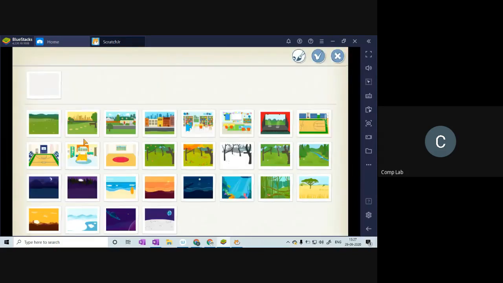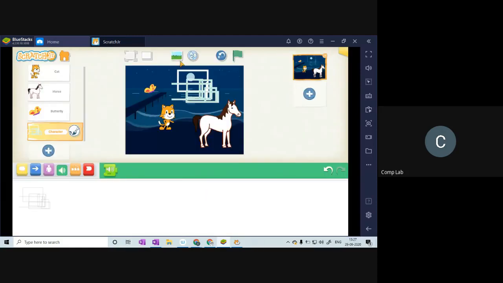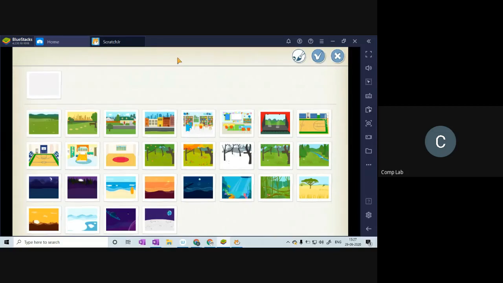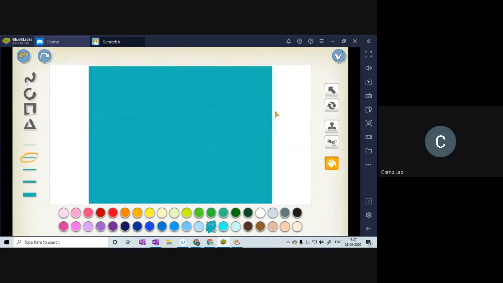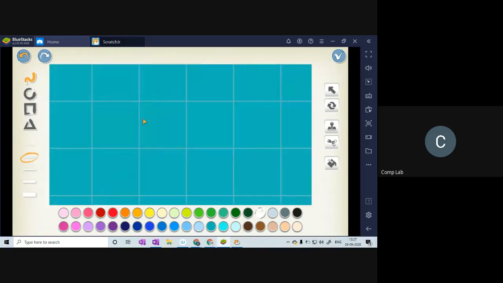Once you do that, you can choose any one of your backdrops. If you want to change the entire thing, you can click on the picture icon again, and click on this paint icon right here. Choose the white background and click on paint. Now you can actually paint your own backdrop. Let me do blue, and let me draw some white waves. This is self-explanatory. Everything is just drawing. You just choose the colors you want, and then you can start painting right away.